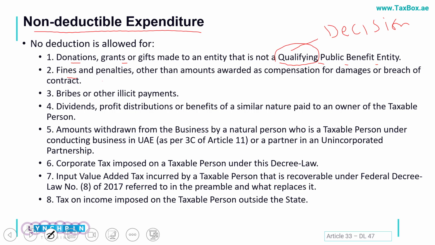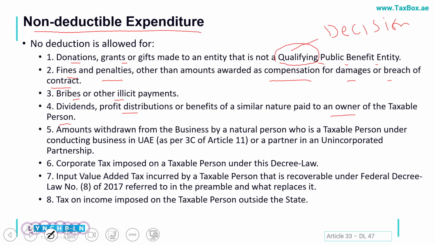The next area is fines and penalties. Any fines or penalties incurred cannot be claimed as an expense. The exception is if it is awarded as compensation for damages or breach of contract, for example from a court of law. Next, bribes or any other illicit payments would be excluded. Dividends or any profit distribution paid to the owner of a taxable person also cannot be claimed as your allowable expense.